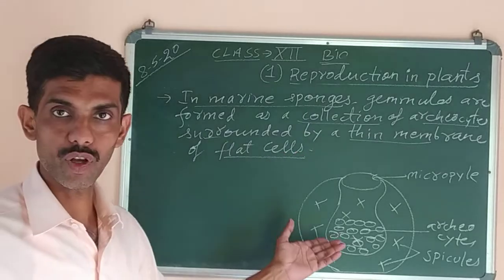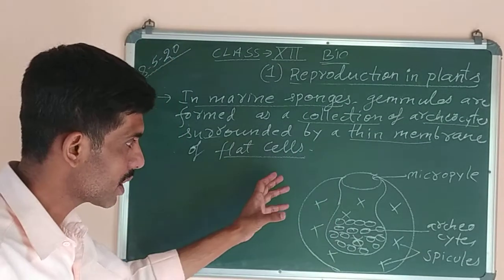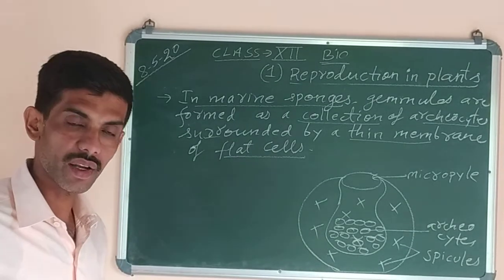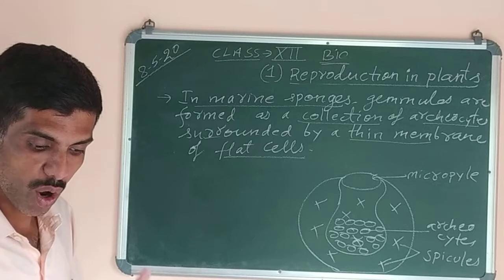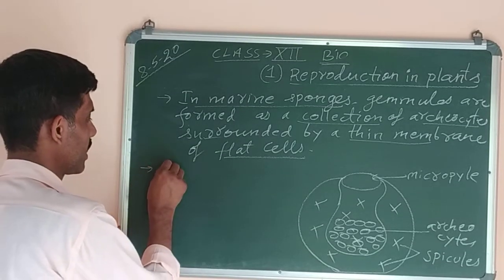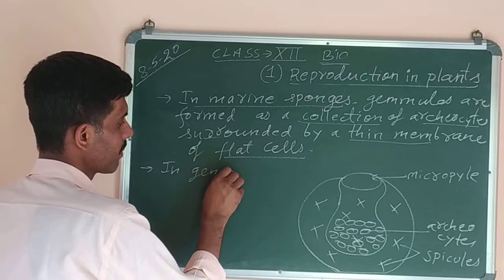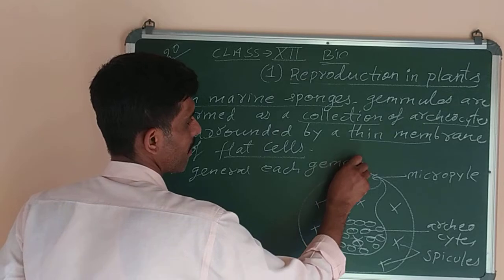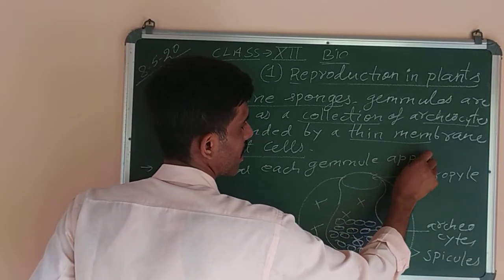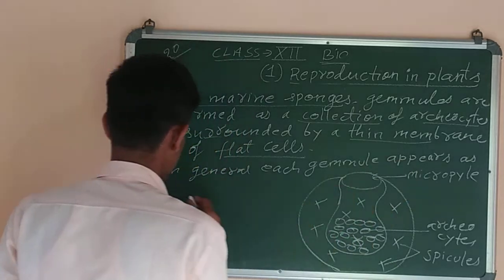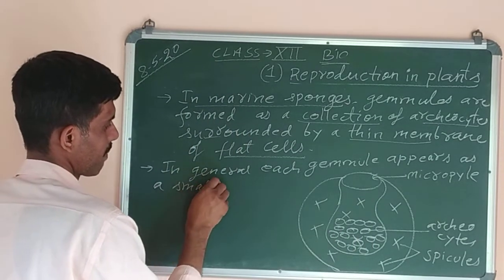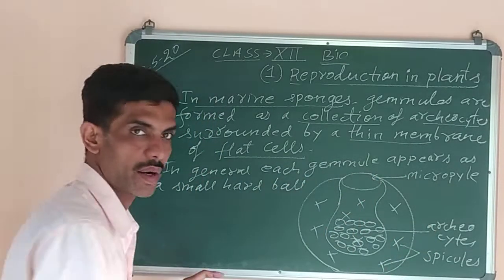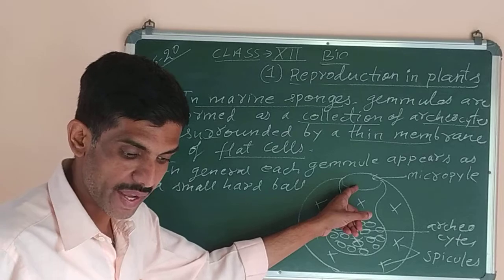What is the structure of this? This is the structure of gamete formation in sponges. So how does it look? From the diagram it appears like a ball-shaped structure. Okay, so next we have to write, in general, each gamete appears as a small hard ball, and it contains an opening at one end.